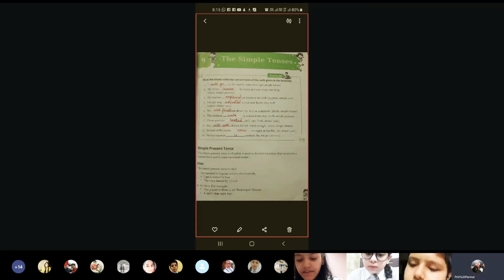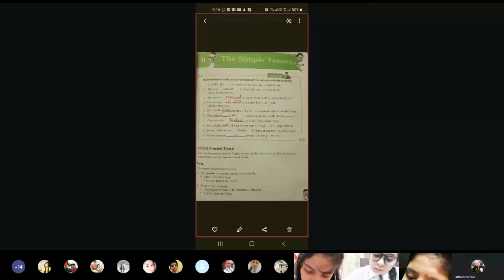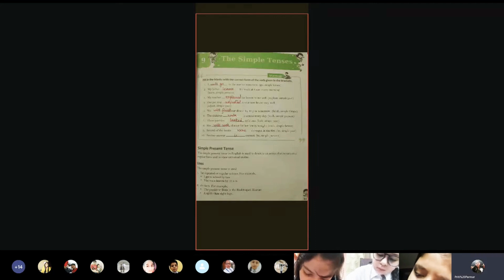Number two, leaves. Now, leave in bracket, can you see? Leave it is written and simple present. So simple present, leaves. Then my teacher explained. The word was explain and it was to be used in simple past. So that is explained. Then number four, adjusted. Again, it is simple past. Number five, will finish. It is simple future.